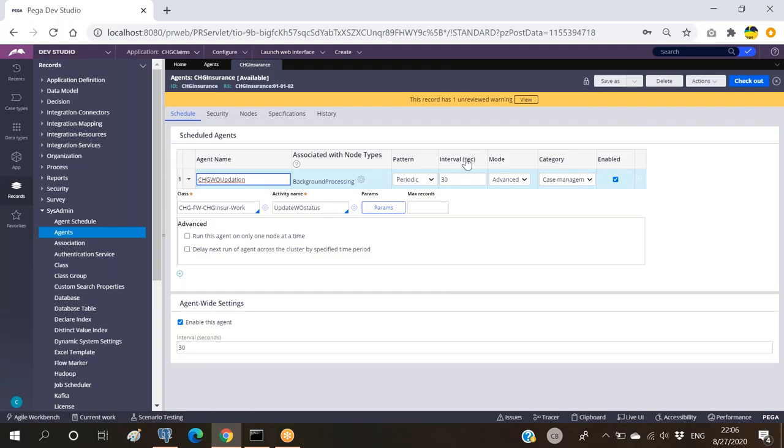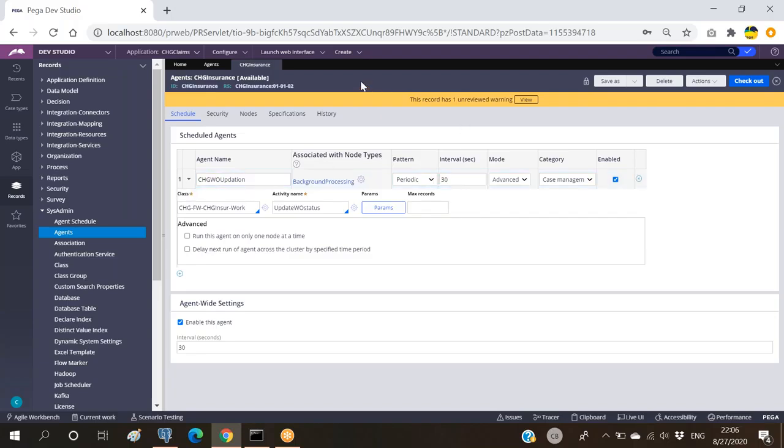The purpose of this agent is to run all the time, every 30 seconds. If it is advanced mode, this agent will not have any intelligence to check whether it is really required to run or not. So if I create a few work object IDs now, all the work object ID status will be new, right? Those new work object statuses are to be updated to closed, and that has to be checked every 30 seconds. That is what this agent will be doing.